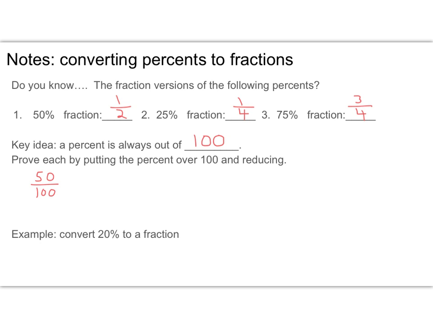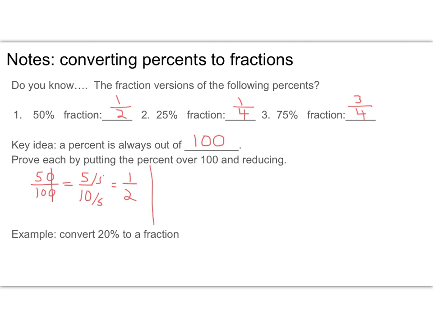So, let's see, when I reduce, if they have common zeros, I can kind of knock those out, so I'm left with 5 over 10. Now I'm looking for a number that goes into the top and the bottom. Remember, we worked with this in the beginning of the year. And of course, 5 goes into both of these. So my reduced fraction is 1/2.